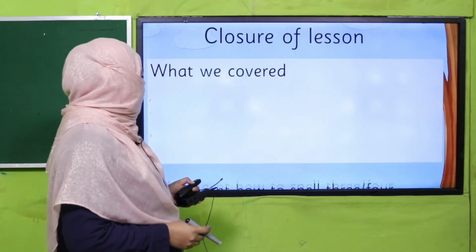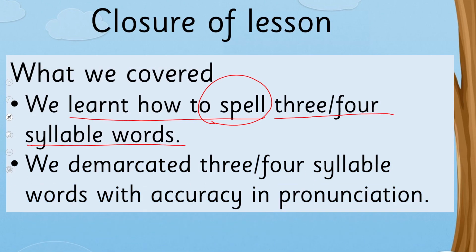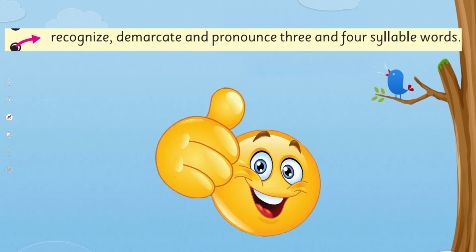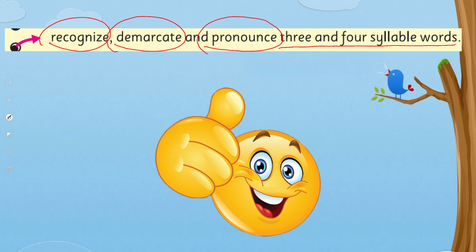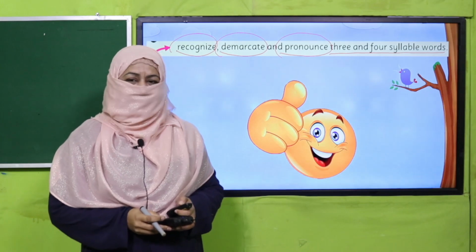So what we have learned today, we learned how to spell 3 to 4 syllable words, and we demarcated 3 to 4 syllable words with accuracy in pronunciation. So we achieved our SLO to recognize, demarcate, and pronounce 3 and 4 syllable words. Are we done with it? Yes. So that's it for today.